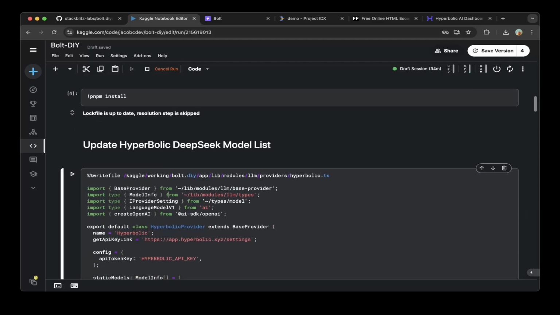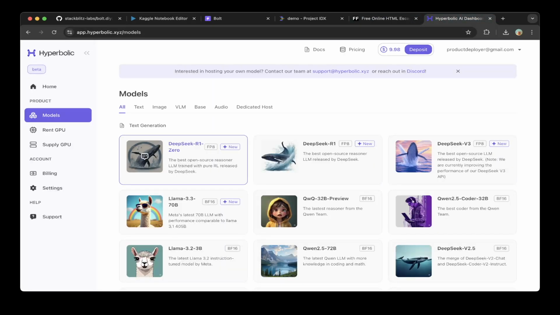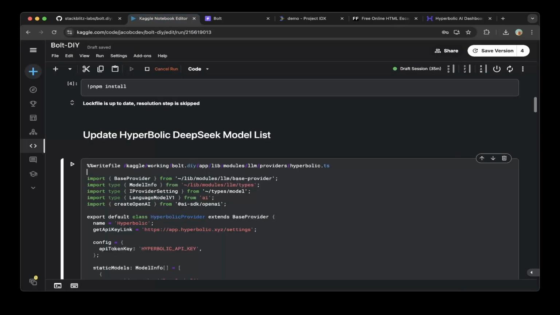After that, we're going to set up the DeepSeek model list. Because we're going to use Hyperbolic DeepSeek models, we have to update a couple of files in the Bolt.DIY. Hyperbolic has DeepSeek R1-Zero and DeepSeek R1 already launched, so you can try this out. They also have a $10 credit. You can use it for free and try the models. So let's go back to the Kaggle notebook.